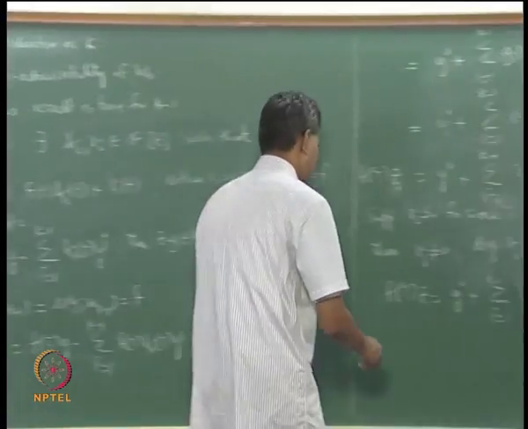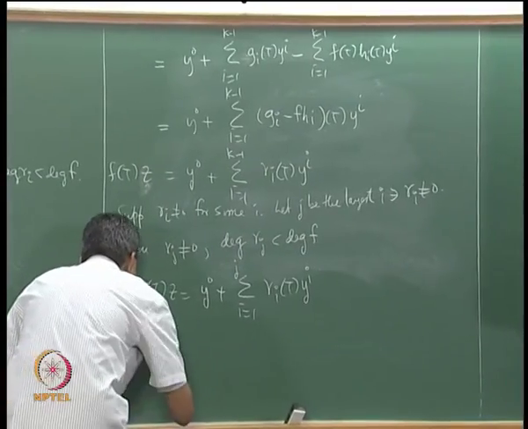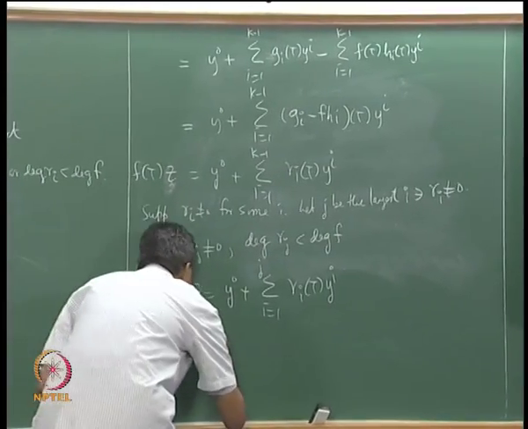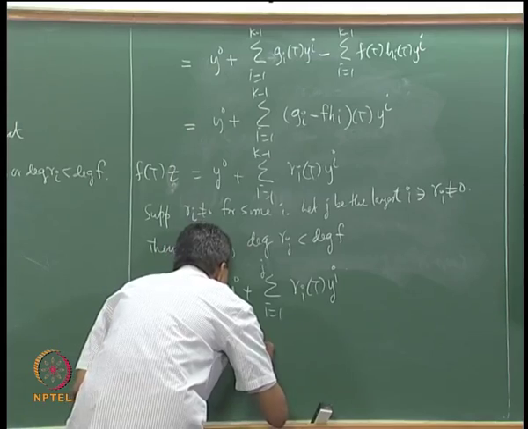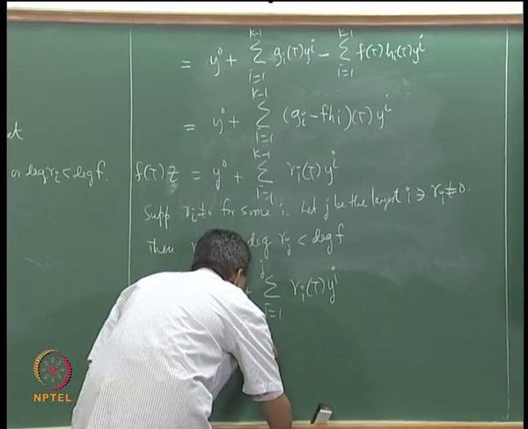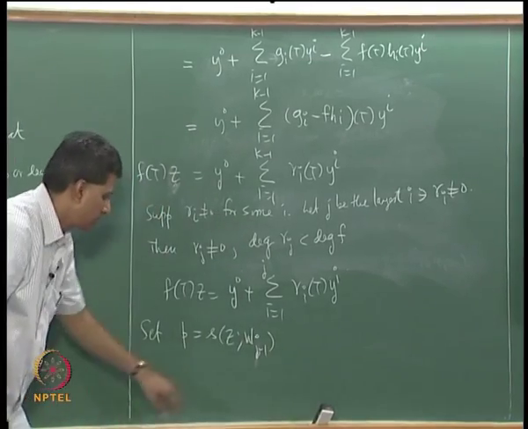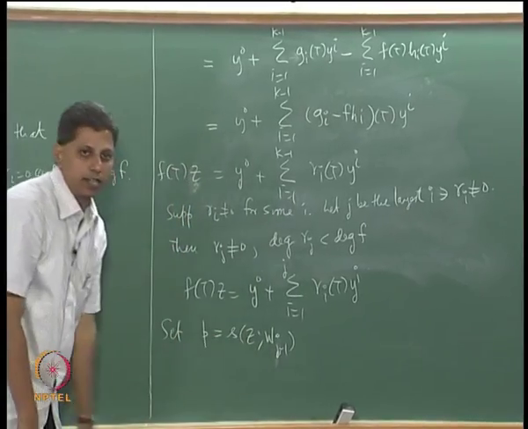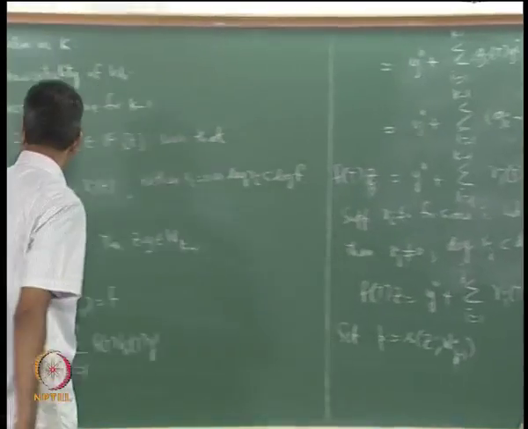Let me now use a short notation for this polynomial, Z(z; W_{j-1}). I have defined z here.